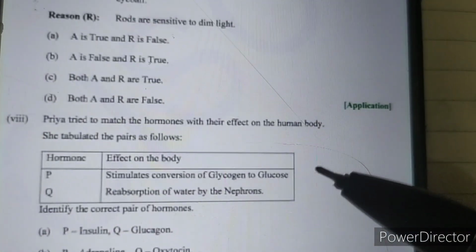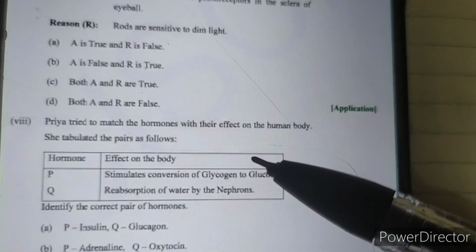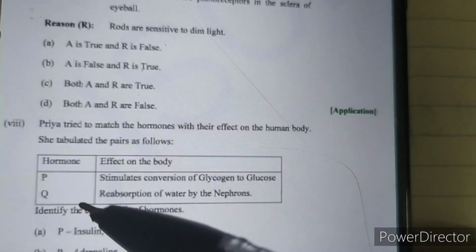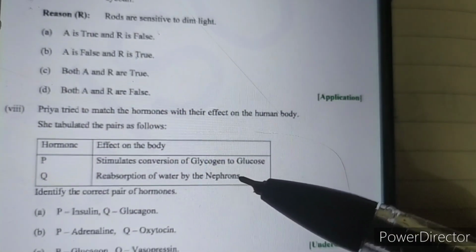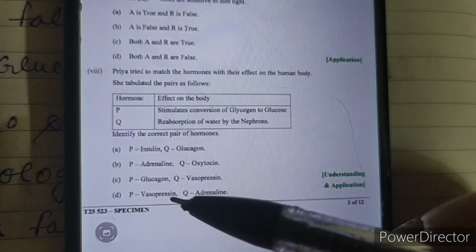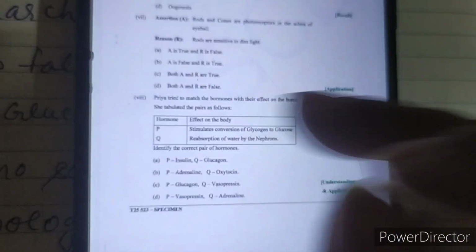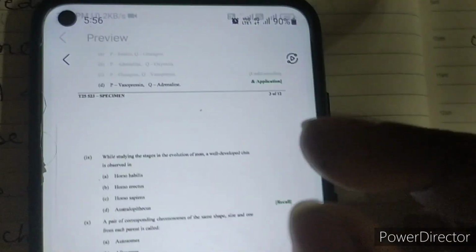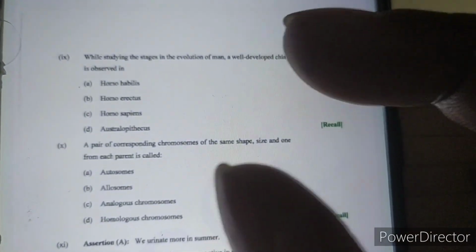Here is question number 8. Priya tried to match the hormones with their effects in the body. So what is the effect of P? Stimulating conversion of glycogen to glucose is done by glucagon, and regulating the absorption of water by the nephrons is done by vasopressin. So here the answer will be C. Next question is question number 9.